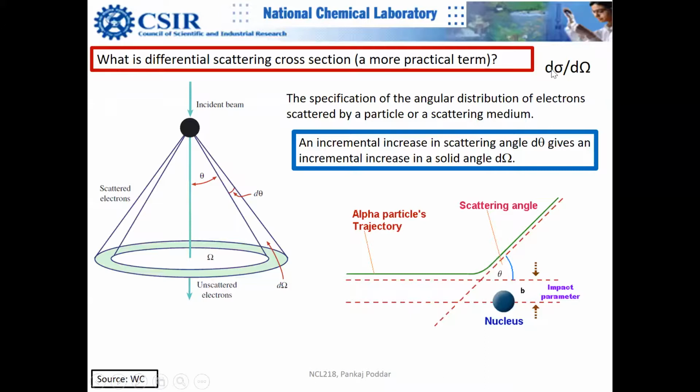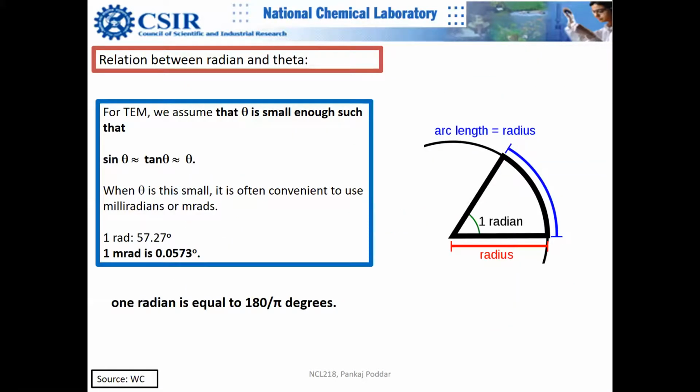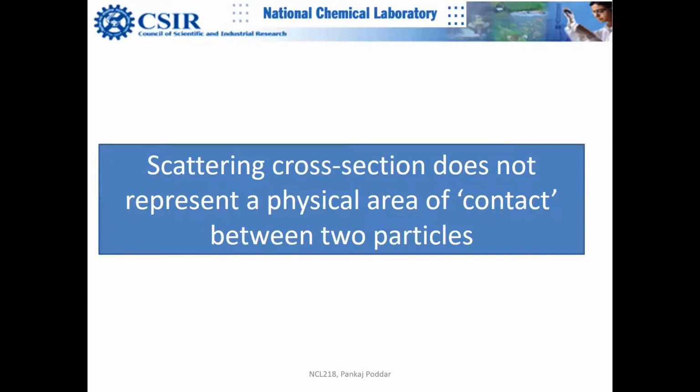This concept of scattering cross section and differential scattering cross section is a highly practical term. Please believe me, you cannot understand any of these techniques which I have been discussing without understanding this concept. When we talk about differential scattering cross section, we are just discussing the slice of the diffracted flux which falls into this angle. For example, your detector is the shaded part. You mostly discuss that in radians, just for convenience.